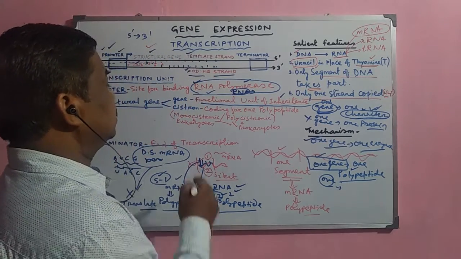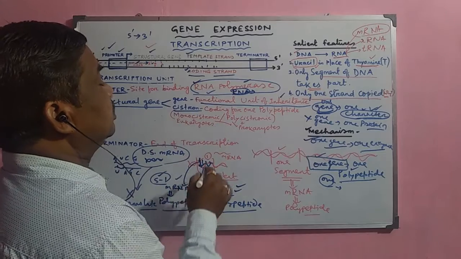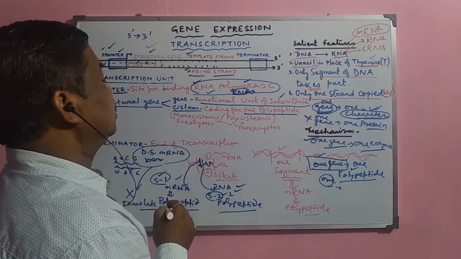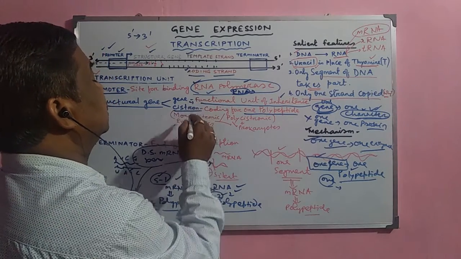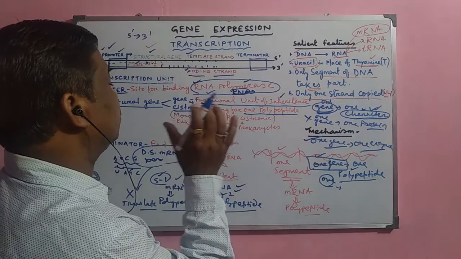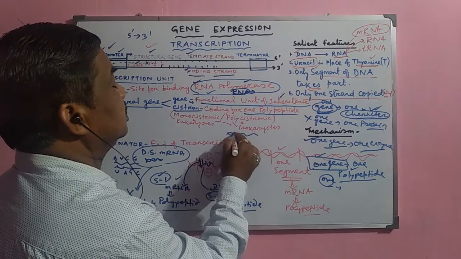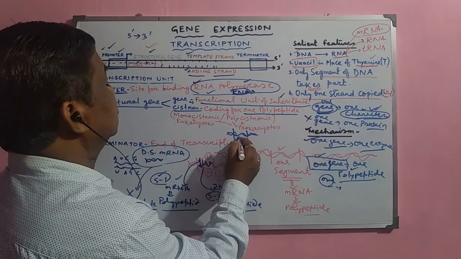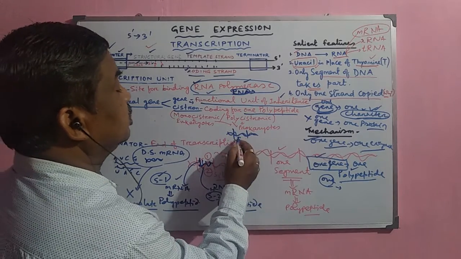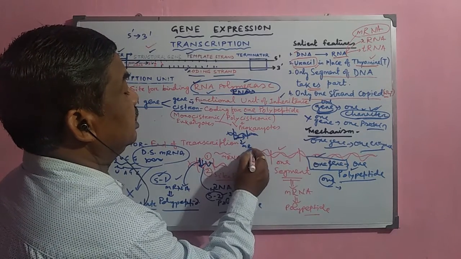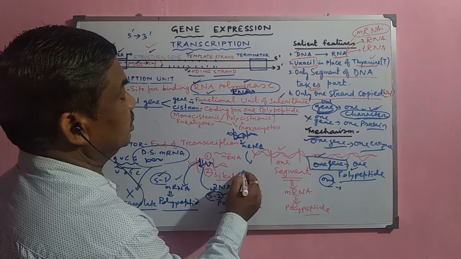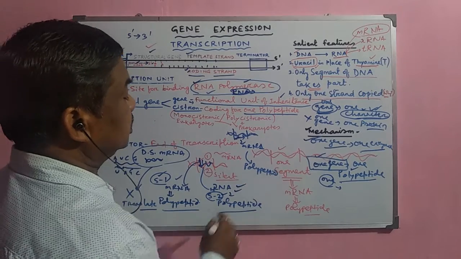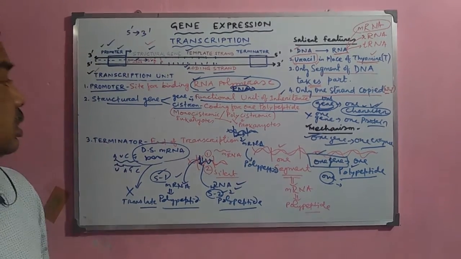Now, the cistron is taken as another unit. This cistron actually codes for one polypeptide, so now the gene is considered to be a cistron. It is a part or segment of the DNA molecule. Suppose this is a DNA molecule and these are the structural genes. This structural gene consists of one cistron, and this cistron will synthesize one mRNA, and this mRNA will synthesize one polypeptide chain. So this is one cistron, and it is also another unit.